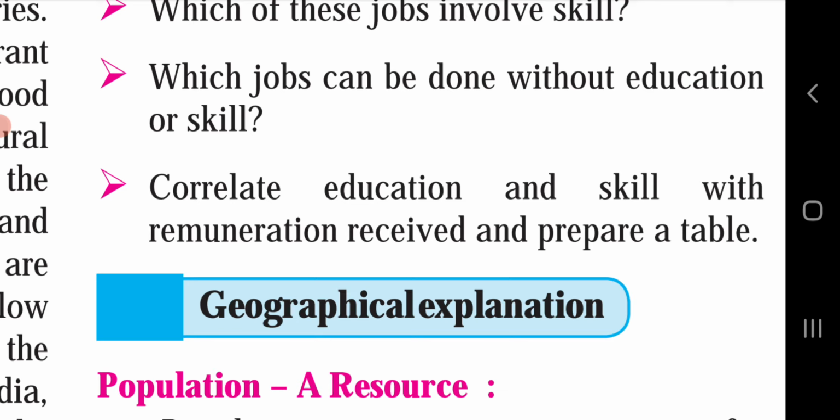And the answer for the last question here. Education and skills are both necessary for carrying out a certain job. With proper formal education, one can enhance his or her skill and perform the task better. Also, the remuneration is directly proportional to the level of skill or education received by a person. Thus, a person having higher education or one who is extremely skilled gets a better remuneration than others.